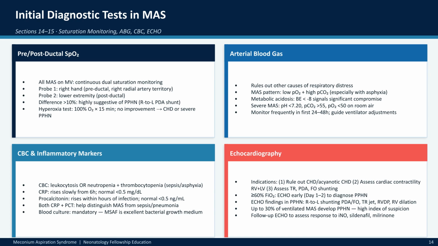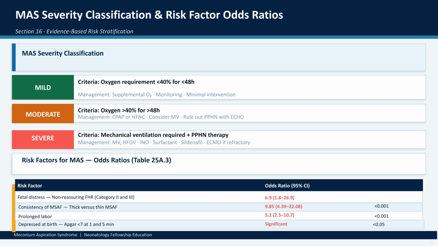Blood gases help guide ventilator adjustments, while CBC and inflammatory markers assist in differentiating MAS from other infections. In summary, MAS management is stratified by severity. Mild cases may require minimal intervention, while severe cases necessitate mechanical ventilation and PPHN therapy. Recognizing risk factors like fetal distress and thick meconium early is crucial for improved outcomes.